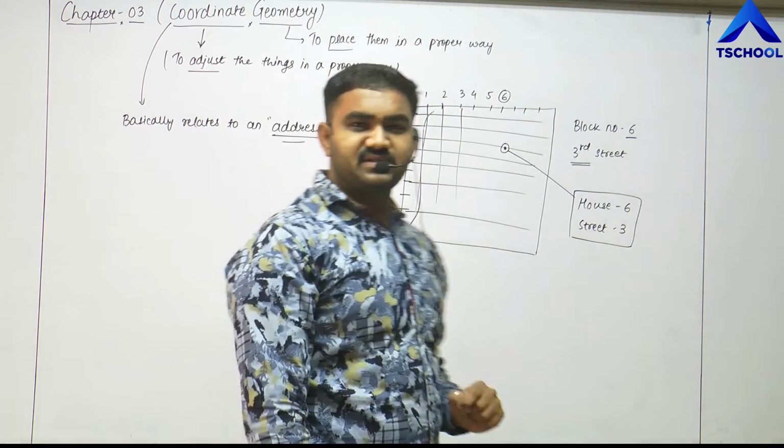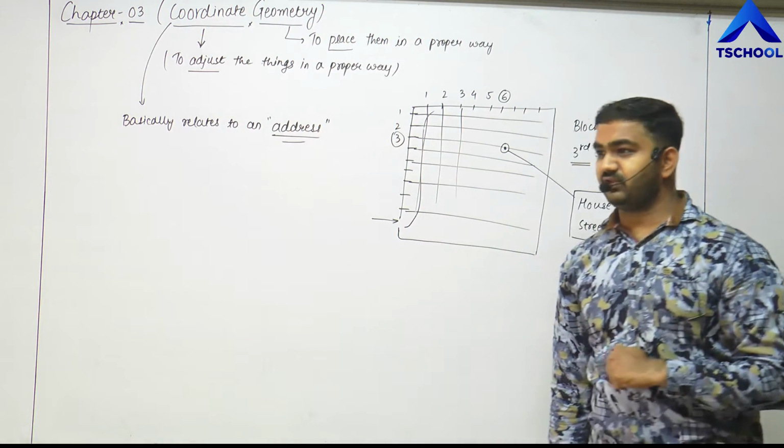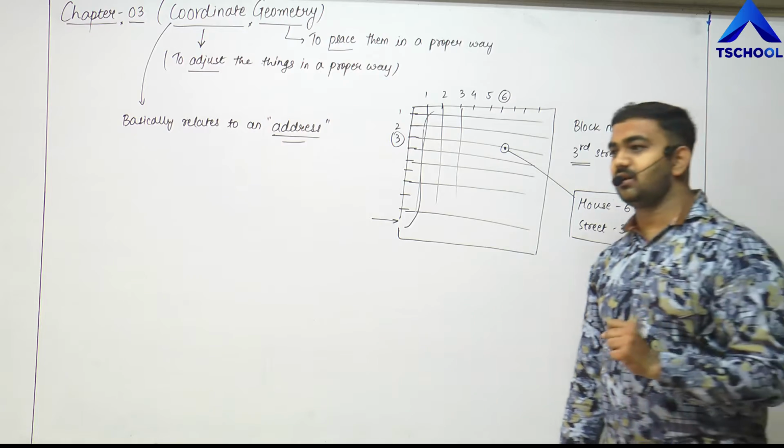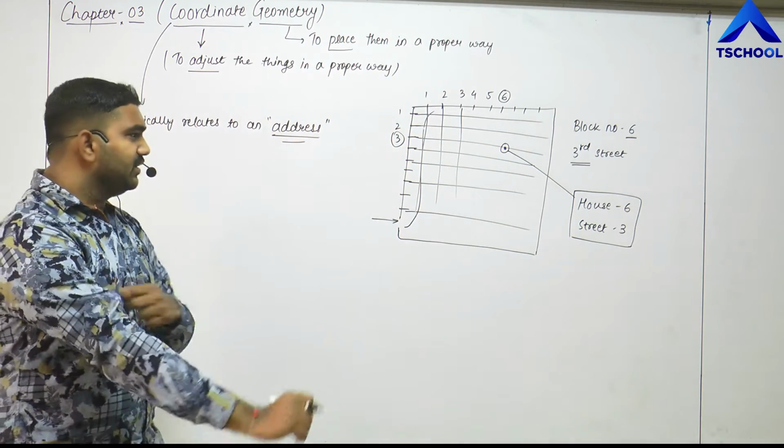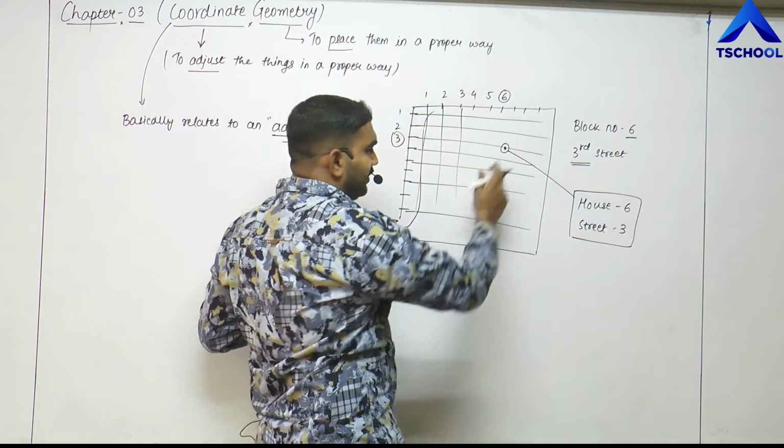This house number 6 on street number 3 will be unique because there will be no other house with the same block number. You can see it like this, right? So this will be unique here. This is the location of my house.